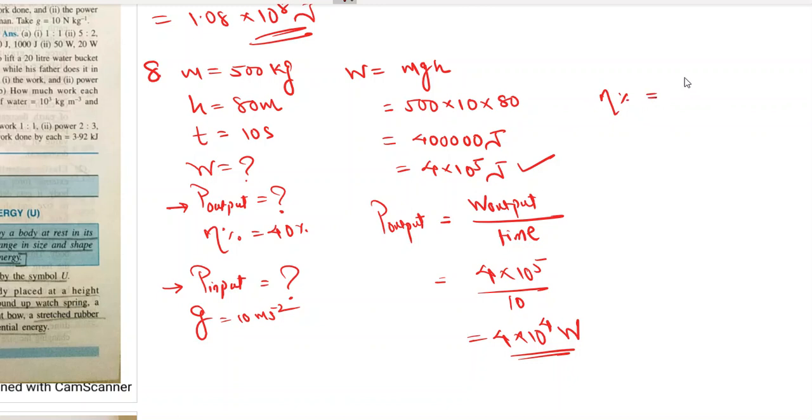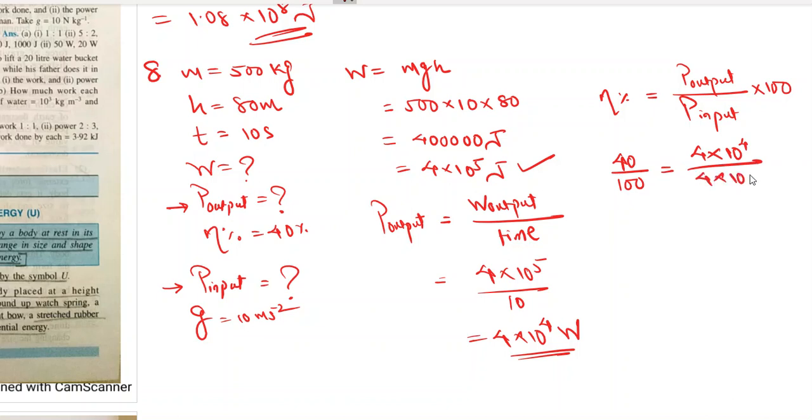Efficiency is equal to power output upon power input into 100%. I've used a similar formula for efficiency for work output upon work input. We can use the same formula for efficiency for power also. Okay, so efficiency is 40%, 40 upon 100 is equal to power output 4 into 10 raised to 4 upon power input.